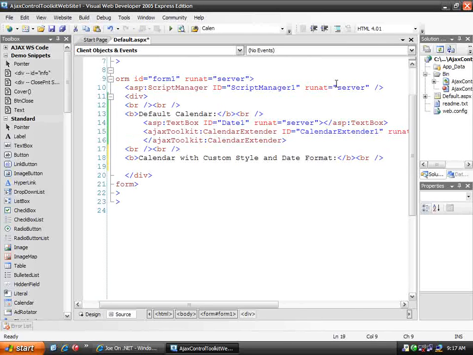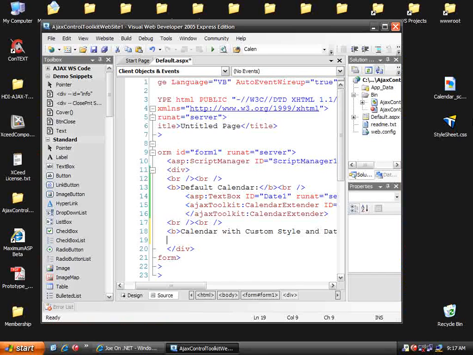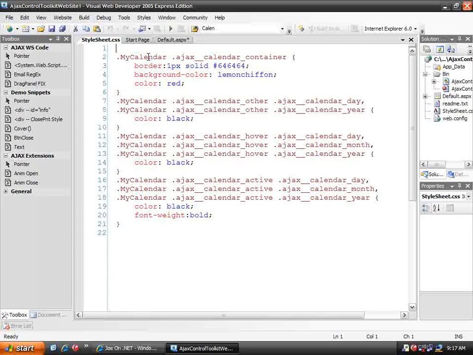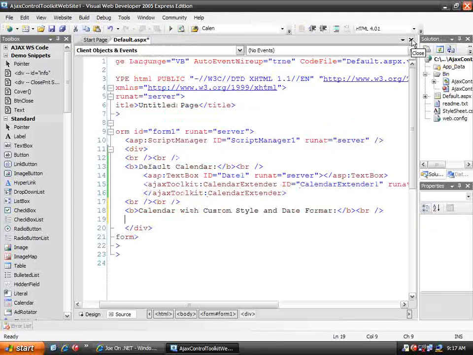Now in order to use a custom style, I'm going to need some CSS classes. So I'm going to go out on the desktop and grab a pre-existing one. There's not much to it. You can see here we've just got a few My Calendar elements here in the style sheet.